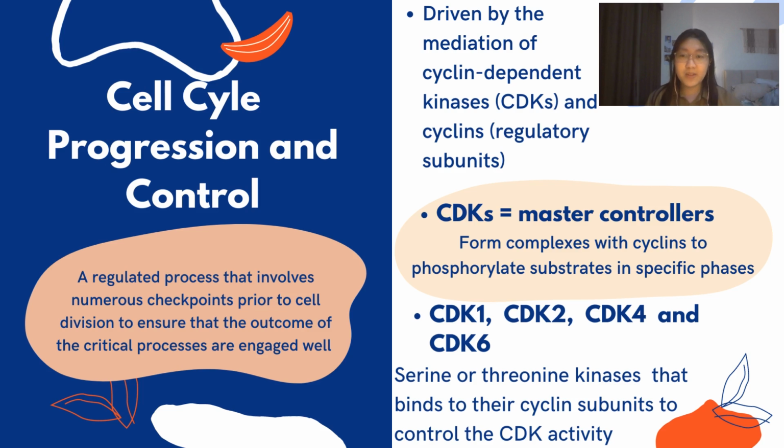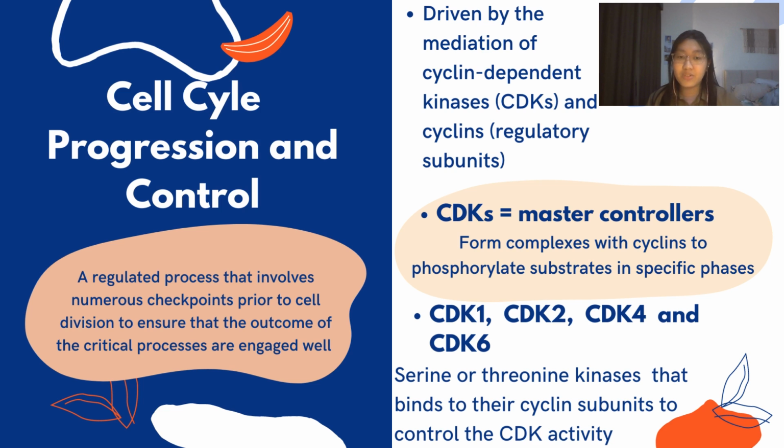Today I will explain about cell cycle progression and control. Cell cycle progression is a tightly regulated process that involves numerous checkpoints prior to cell division to ensure that the outcome of the critical processes is engaged well. The cell cycle is largely driven by cyclin-dependent kinases and their regulatory subunits, which are called cyclins. CDKs act as master controllers in the cell cycle by forming complexes with cyclins to phosphorylate substrates in specific phases.